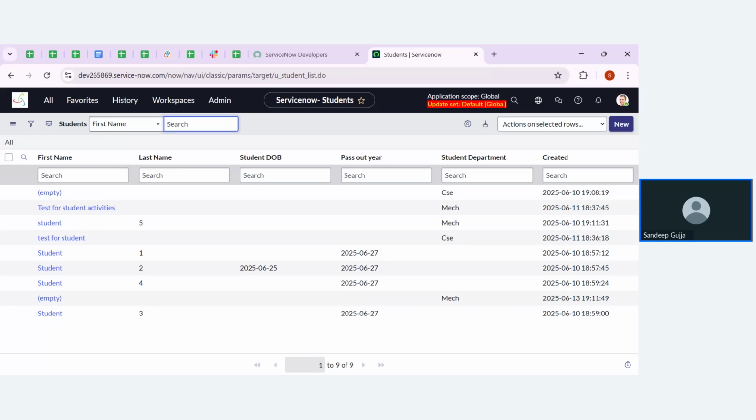And if you click on New, it is opening the new form of the student table. This is also one action. So this is how we are going to create actions using UI actions. That is only performed based on the script. Without script, we can't do anything in the UI actions. Coming to the UI policy and data policy, we can do some things without coding also. That was explained completely.